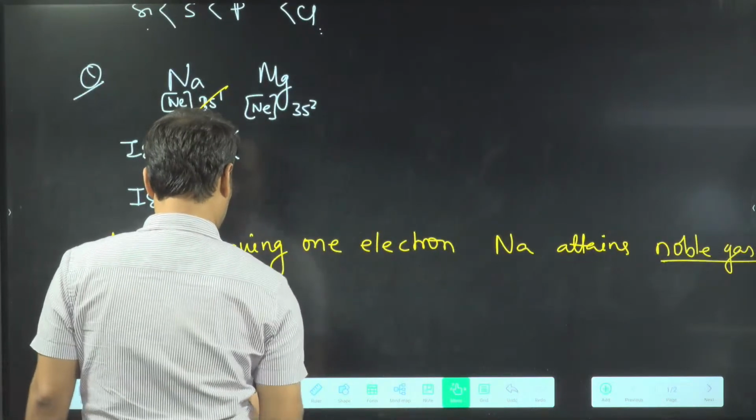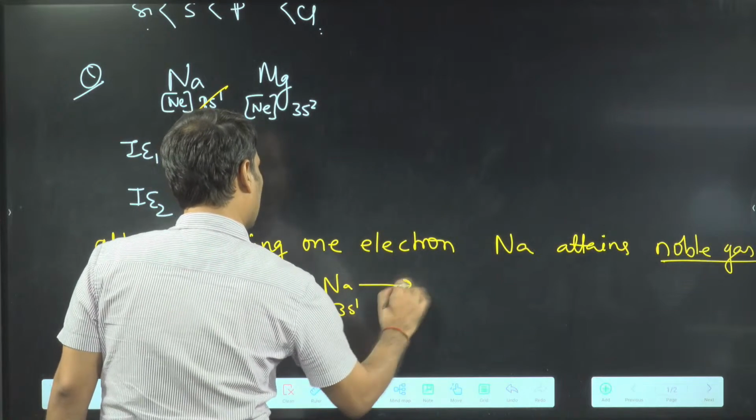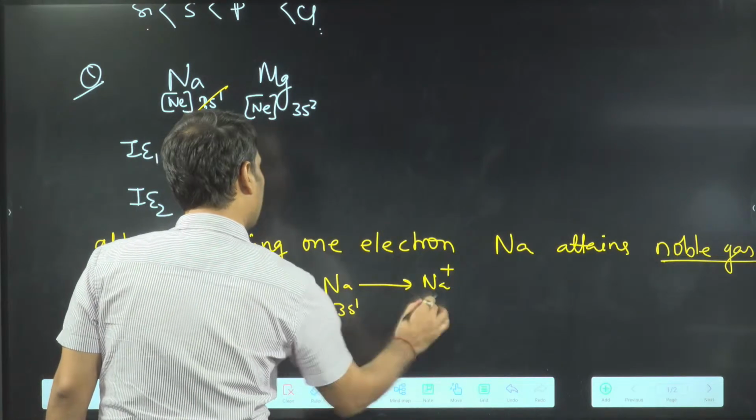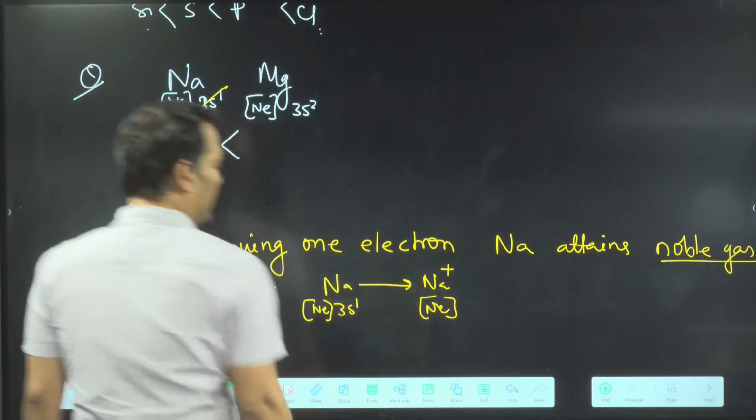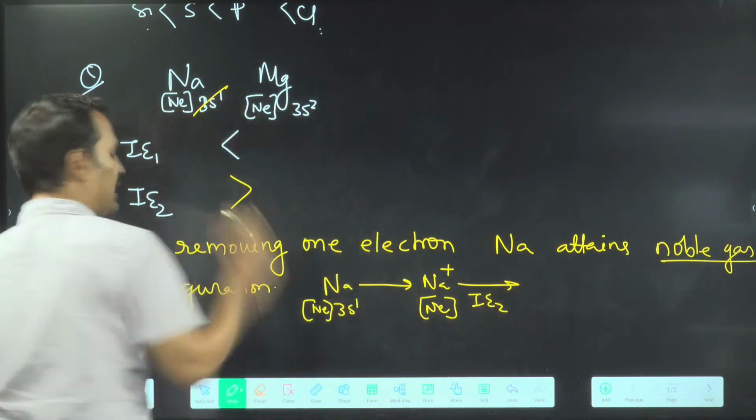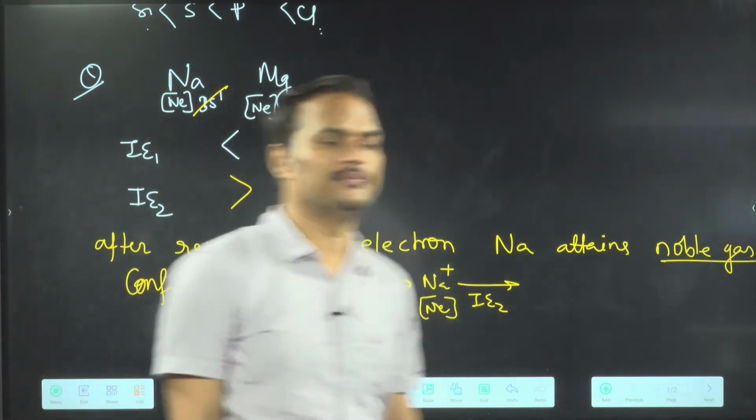I am writing it again. See here, Na is there, that is 3s1. Then you remove one electron, you become Na plus, and now you have noble gas configuration. It is very difficult to remove the electron now. So the second ionization energy of sodium is more. Got the point?